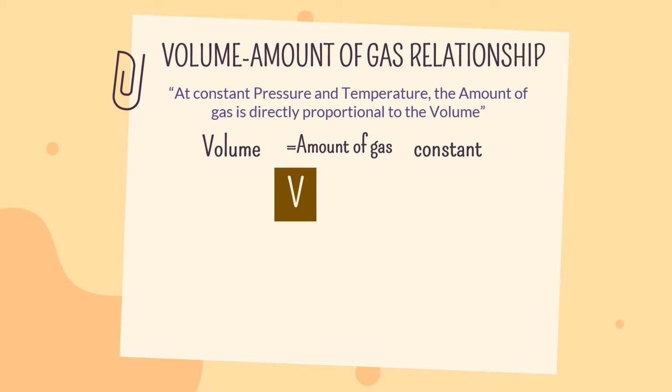Having this equation, volume is directly proportional to the amount of gas, and their relationship is constant. Now, to identify the equation to be used if one property, either volume or amount of gas, is unknown, we need to divide both sides of the equation to put the constant symbol on one end of the equal sign.